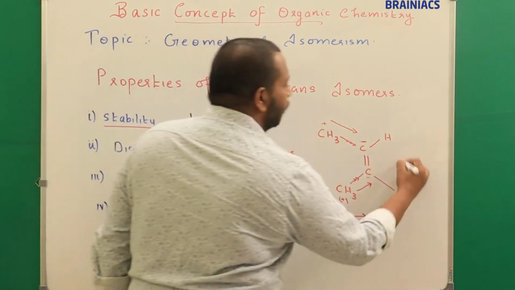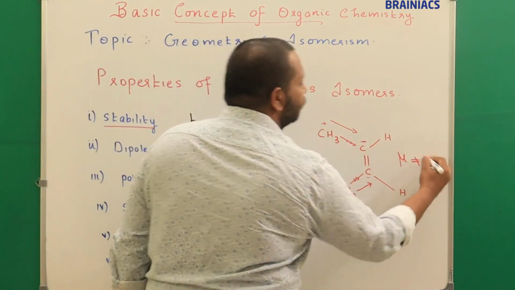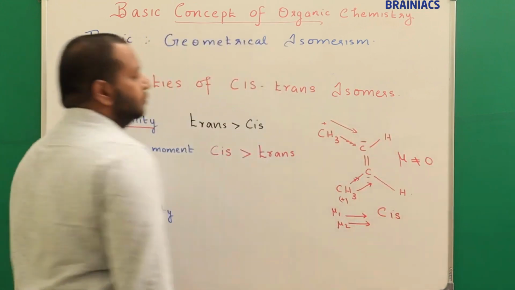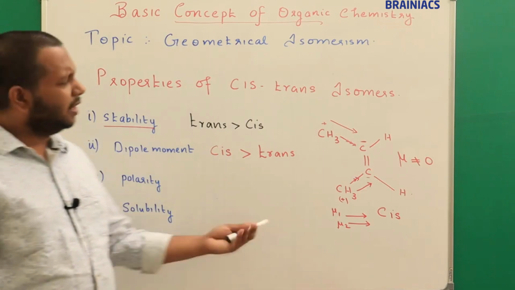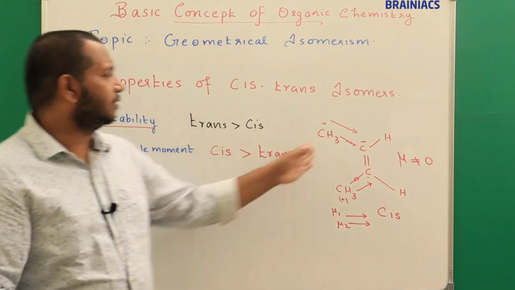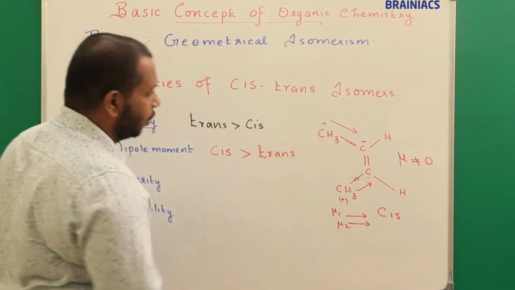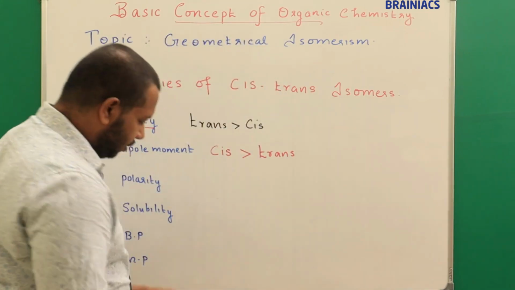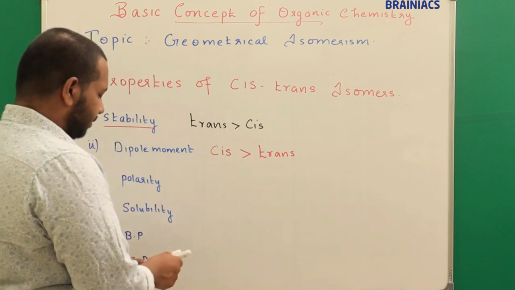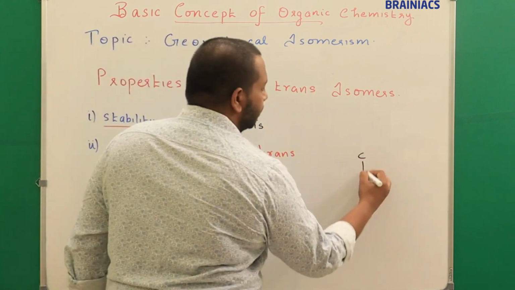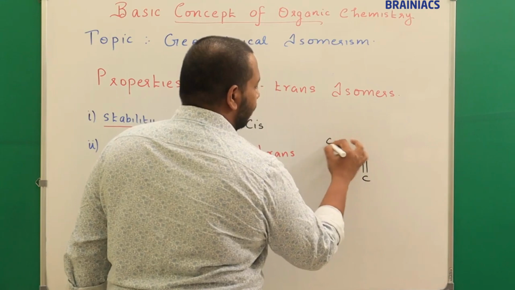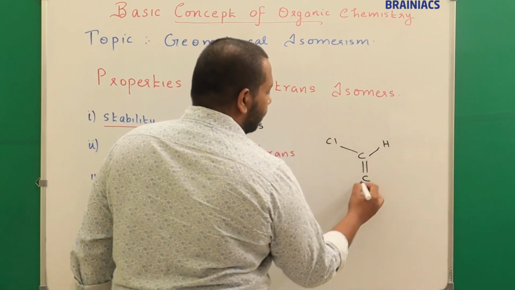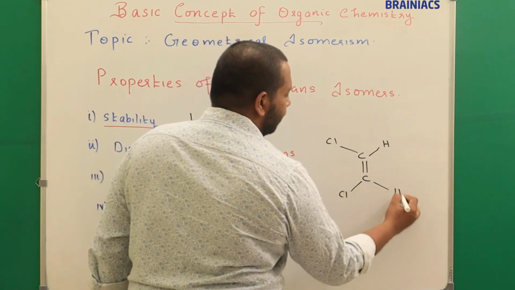So I can say the dipole moment of this system is not equal to 0. So this is what sort of system? This is a cis system. Understood? You can even take another example. Instead of CH3, suppose chlorine is there. Let me draw another example so that you will get one more fair idea. Suppose the system is like this: C double bond C. You have a chlorine here and a hydrogen here, a chlorine here and a hydrogen here.